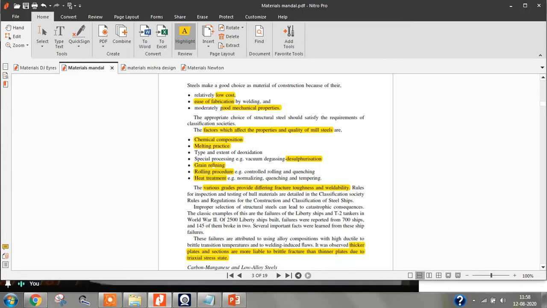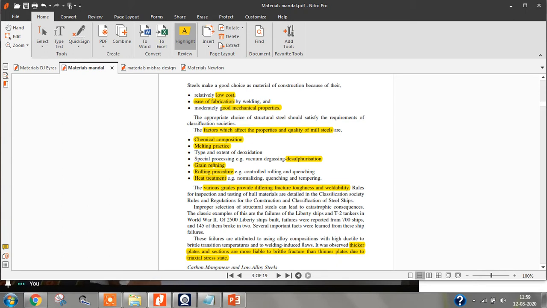Try to understand. If you want to increase the strength of steel, there are two options. Strength means we are speaking about the ultimate stress value and the yield stress value. If you want to increase the strength, you can increase the carbon content, or else you can reduce the grain size, and you can add some chemical additives.